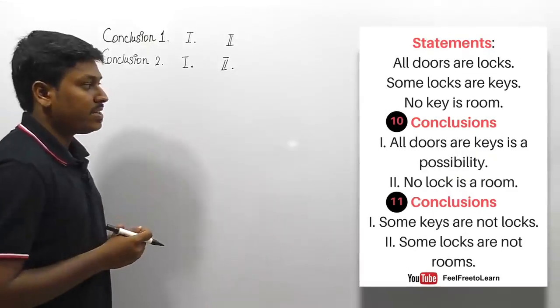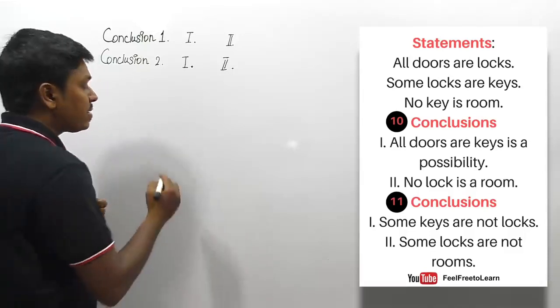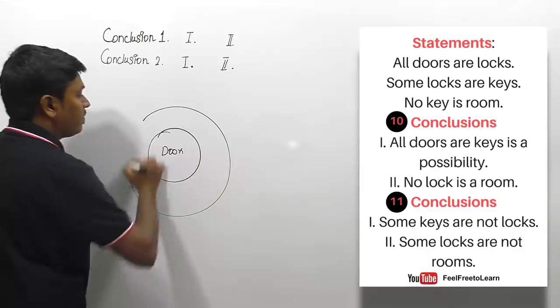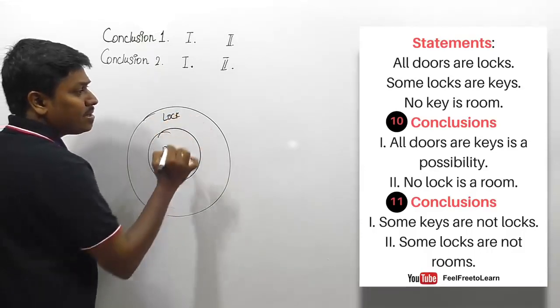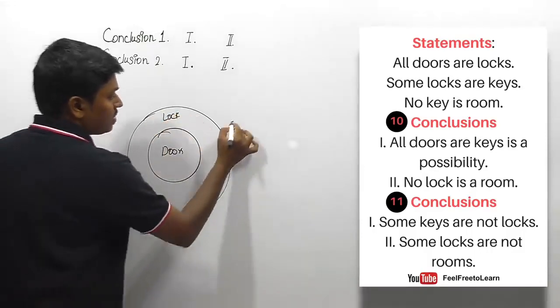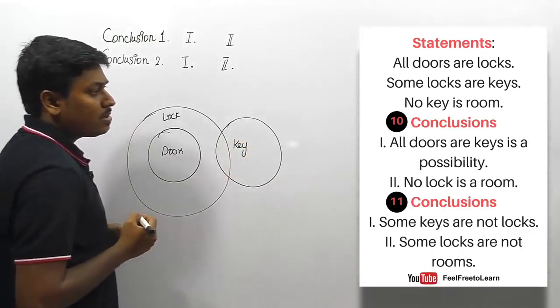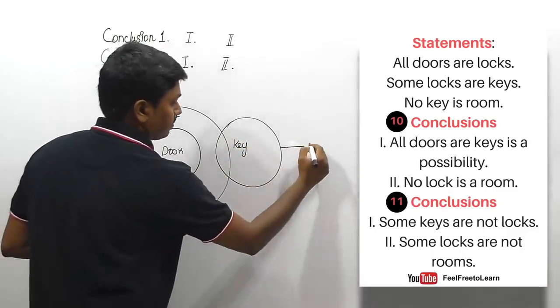Next syllogism question. The first statement is all doors are locks. So all doors are locks. Okay, so the second statement is some locks are keys. So some locks are keys. And the third statement is no key is room.